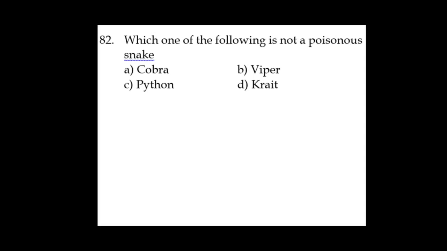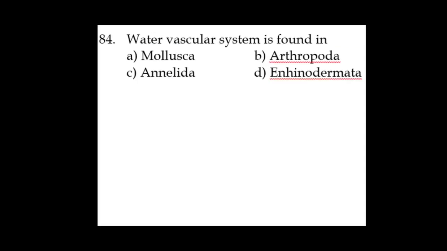So the non-poisonous snake is python. Next, question 84. Water vascular system is found in, as we know, the water vascular system is a unique system that is found in the last phylum of invertebrates, which is called Echinodermata. So option D, it should be Echinodermata. You can correct the spelling there.